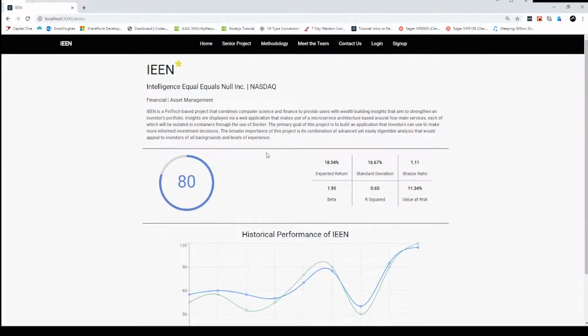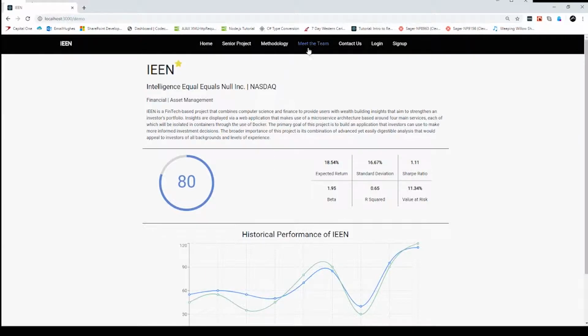Now, this demo is provided right here on our page just so that users that may want to interact with our service can get somewhat of a feel for the analysis that we're going to be providing them. Of course, Ieen here is a completely fictitious name, and all of the data here is hard-coded and irrelevant, but you will see that when we look further into some real securities that are in our system, you'll get more of a feel for the type of analysis that we're offering, as well as the educational insights to make viewing this data for the first time a lot easier.